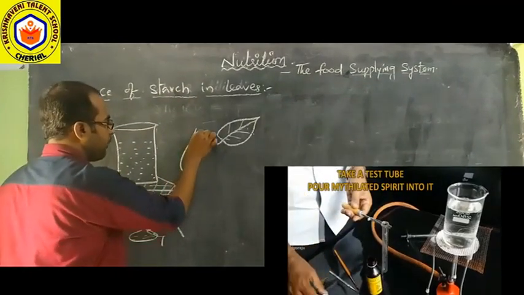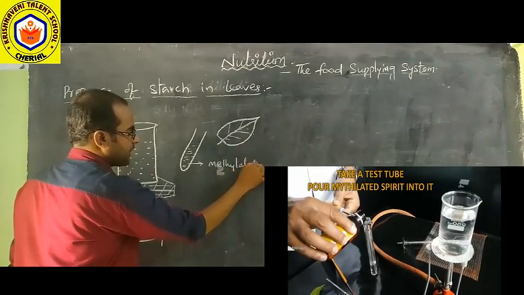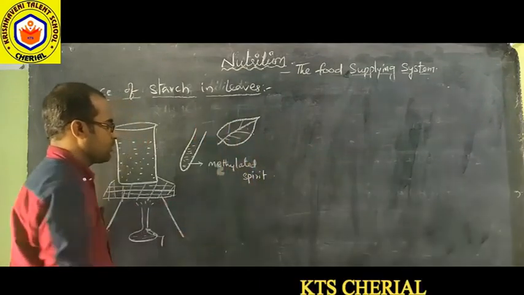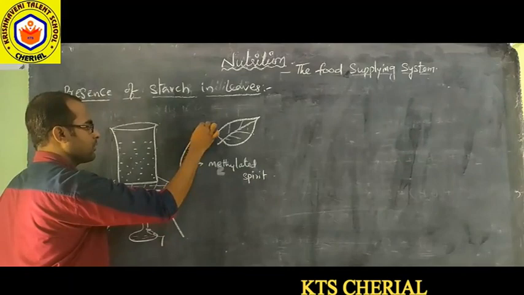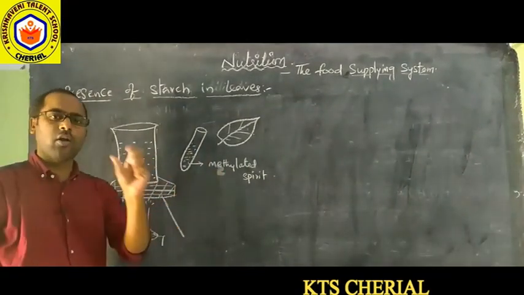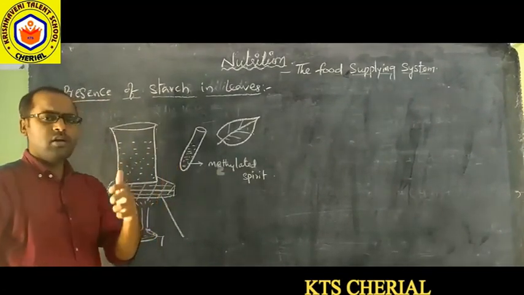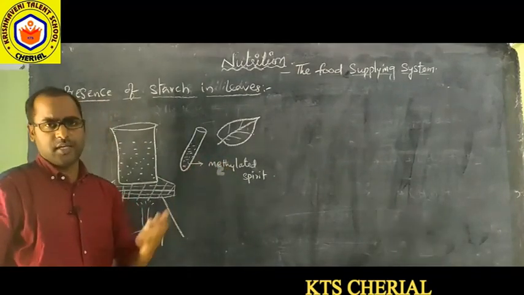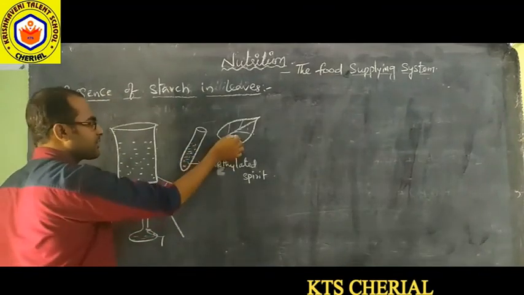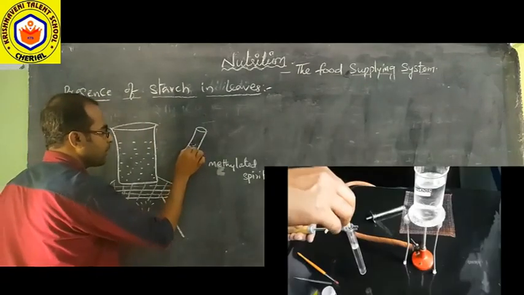It should be placed in a boiling tube in which we have taken methylated spirit. Okay, so we have taken a test tube, and in that we have poured methylated spirit or alcohol also. Either alcohol, if you have it, or methylated spirit can be poured in this, and this leaf should be placed inside the test tube.